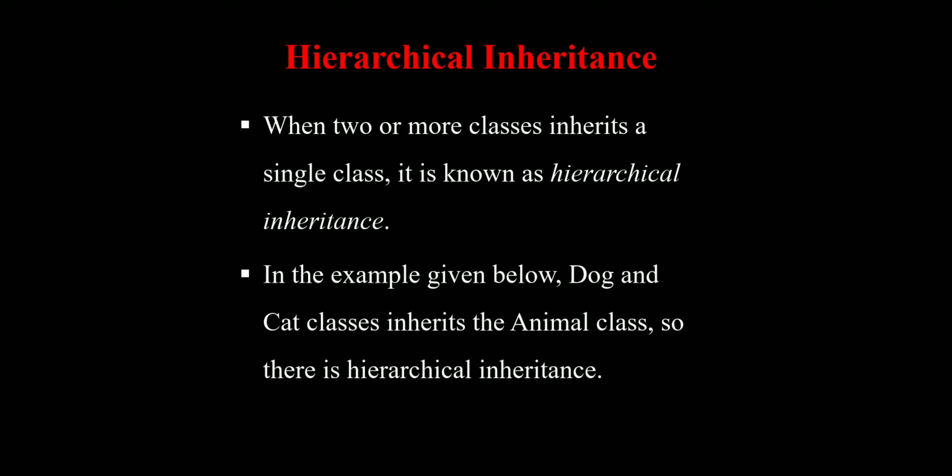Here is one example: the Dog and Cat classes inherit the Animal class. So there is a hierarchical inheritance.